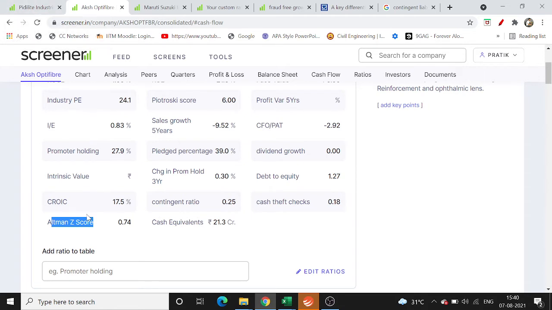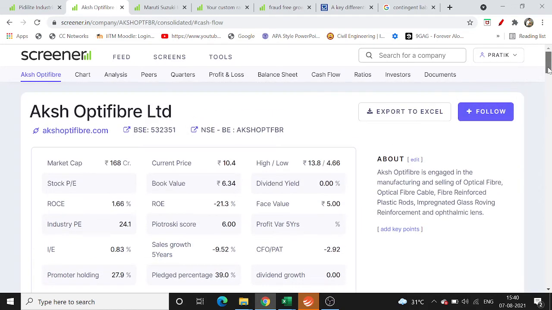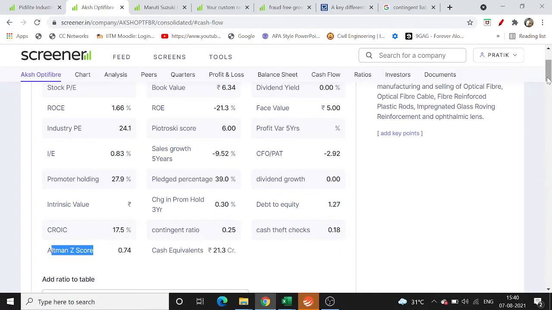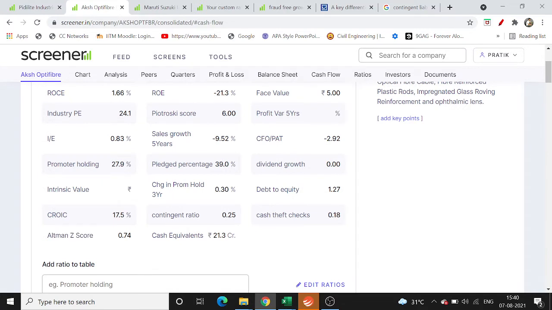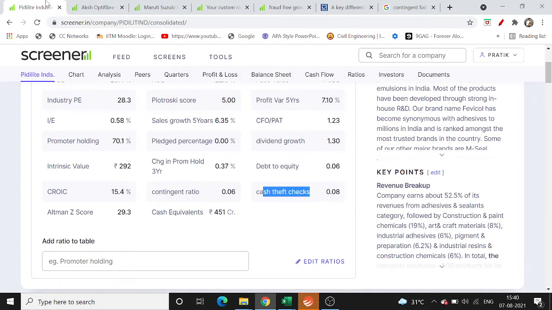In case of Akshar Fiber it is very low, and from personal experience also I can say that this particular company will sometime go bankrupt, because of how it handles its cash, and there is a lot of fraud and a lot of cash mismanagement with this company. So it has correctly found the Altman score of 0.74, and in case of Pidilite Industries, we can see a very healthy score. So this is again a very good sign.